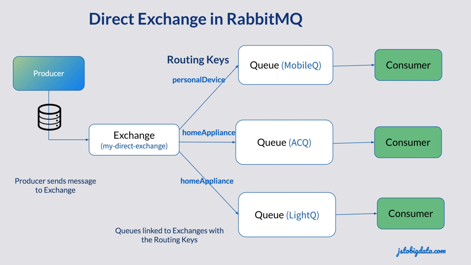Now I will quickly recap about this. So I talked about exchanges, I talked about queues, and I talked about routing keys or binding. So you saw that depending on the exchange type, in this case it is direct exchange, direct exchange will forward my message to the queue depending on the routing key. So I had a message where I said routing key is home appliance and send the message to home appliances, which means my message would be received by SEQ, light queue, and not mobile queue, and the respective consumers displayed the messages.